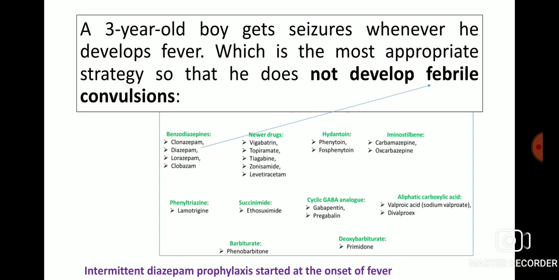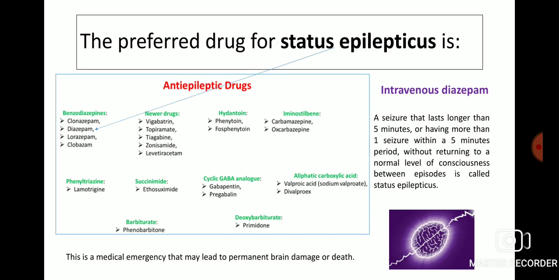A 3-year-old boy gets seizure whenever he develops fever. Which is the most appropriate strategy so that he does not develop febrile convulsions? So, intermittent diazepam prophylaxis started at the onset of fever will be a good strategy. So diazepam comes under the class of benzodiazepine anti-epileptic drug.